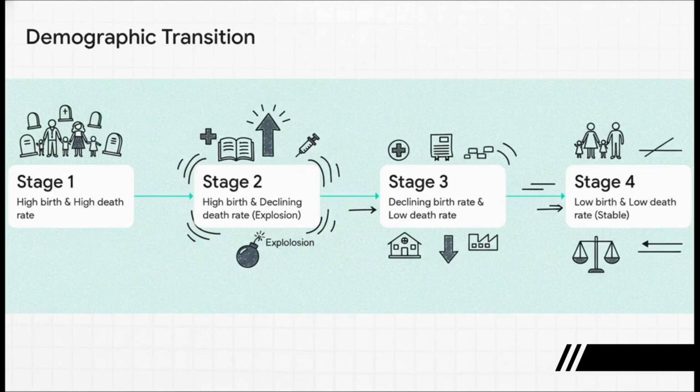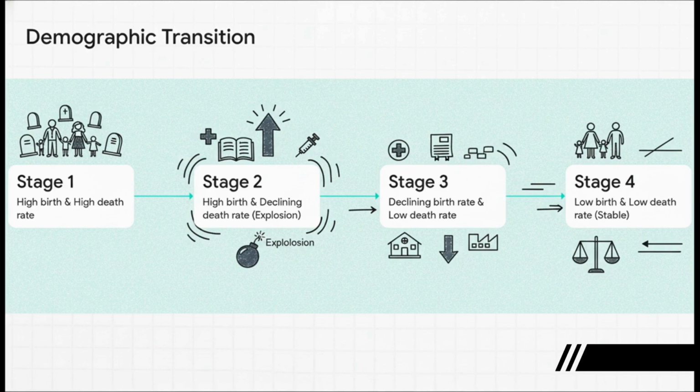And here it is, the star of the show, the demographic transition model. I'm telling you, CUET loves this thing. So let's walk through it. Imagine a timeline. Stage 1, pre-industrial times. High birth rates, but also high death rates. So the population is pretty stable. Stage 2, suddenly, healthcare gets way better. Death rates plummet, but birth rates stay high. And boom, that right there is your population explosion.